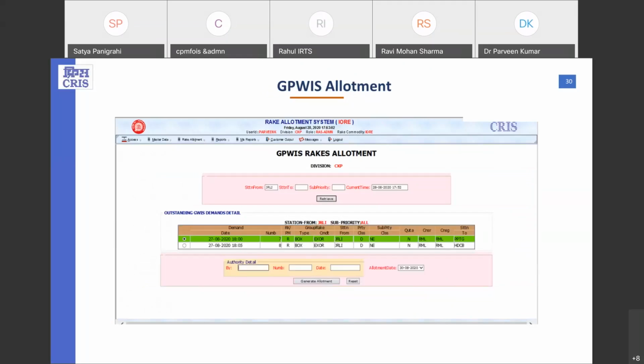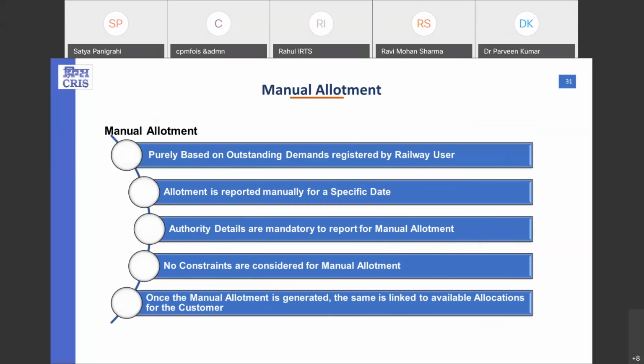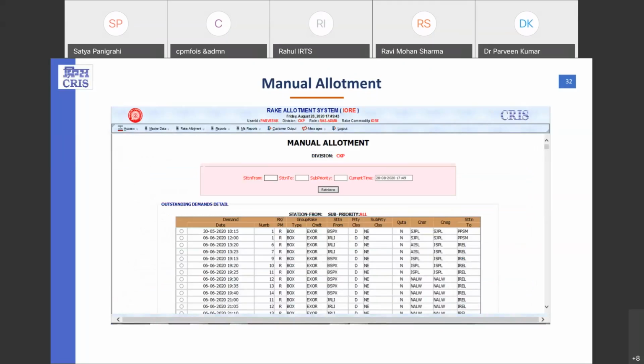Authority details are mandatory as shown in the diagram. After feeding the authority details, the generate allotment process generates the allotment for GPWIS rake. And once this allotment is generated, the same can be linked to the allocations for a customer if available in the system.